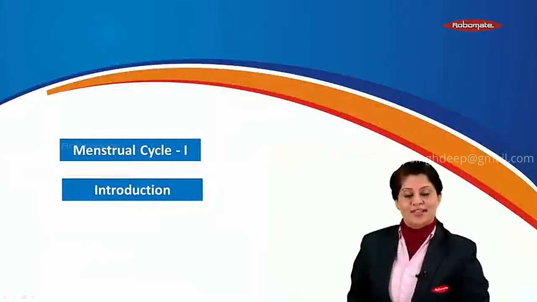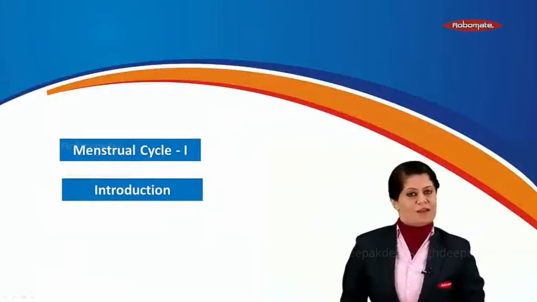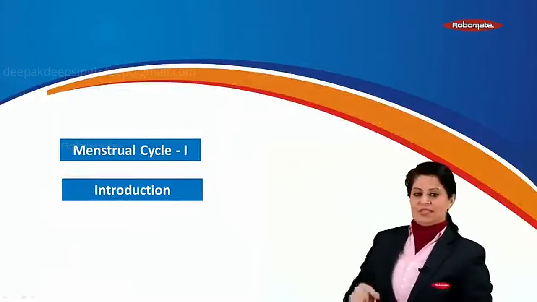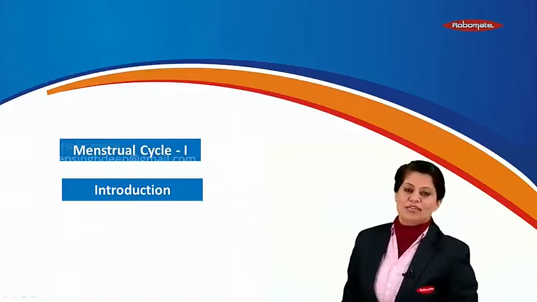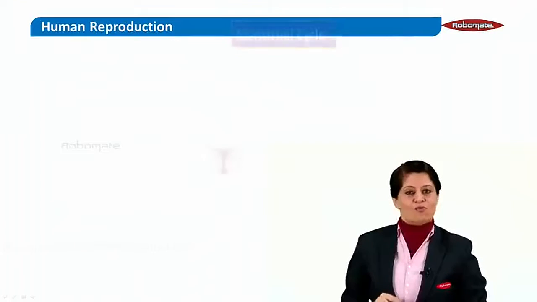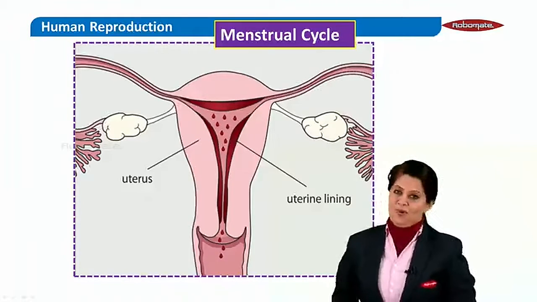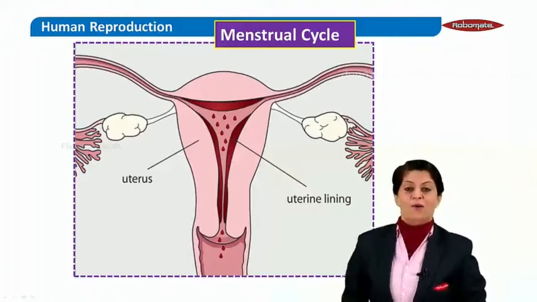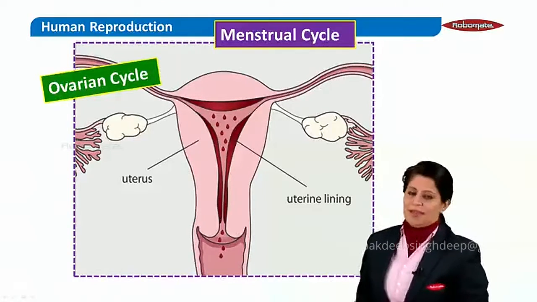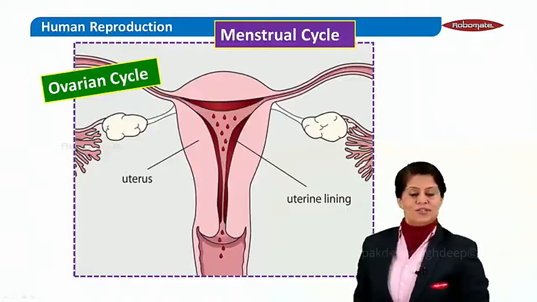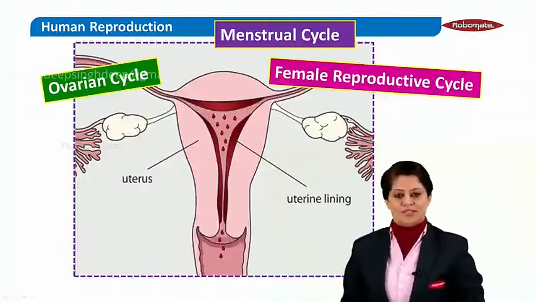Hello students, in this module we are starting with a very important topic of the chapter, which is the menstrual cycle. Right now we're just talking about the introduction to the menstrual cycle. When we talk about the menstrual cycle, we use some other terms also. For example, ovarian cycle, because there are a lot of changes happening in the ovaries. We also use a term called human reproductive cycle for the menstrual cycle.